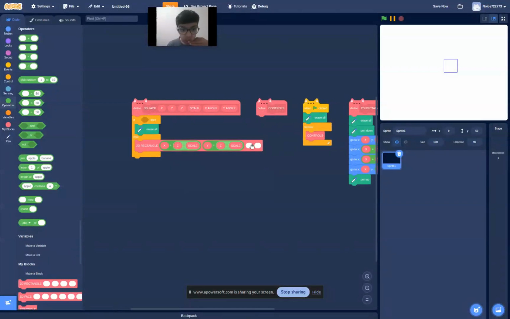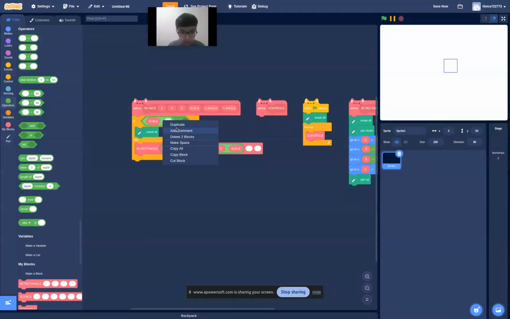Nice. Now, don't forget to do an or in here: scale is less than 1, or scale is less than Z. Wait, what? Z is less than scale, so like that is supposed to go here.